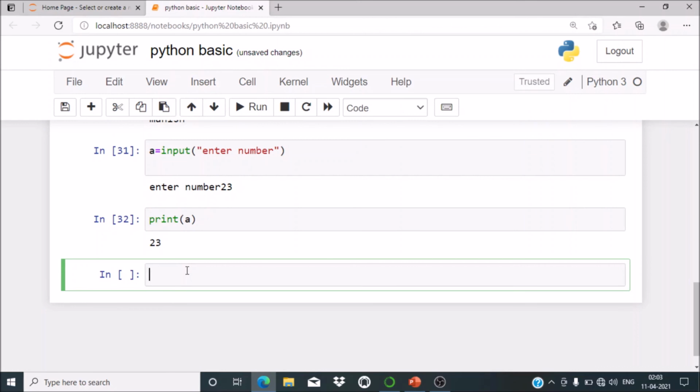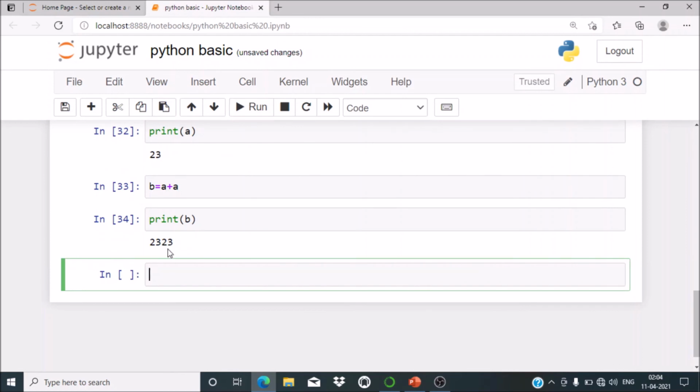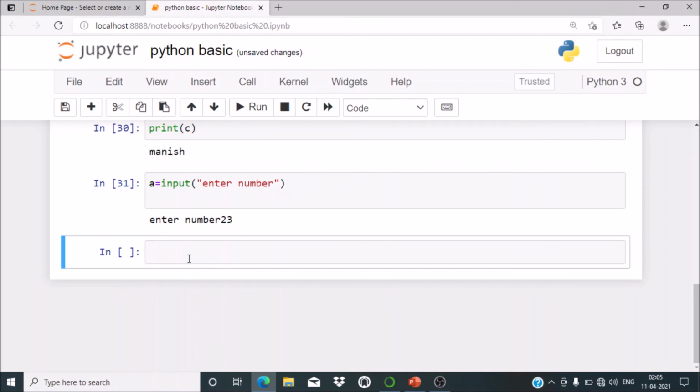But suppose I want to add it, b is equal to a plus a, so we will check what answer it gives. I will print b. The answer is given as 2323. It is a string, so they are concatenated with each other instead of being added together. So you have accepted the number a as 23, and now you can print a, and it will give the answer as 23.